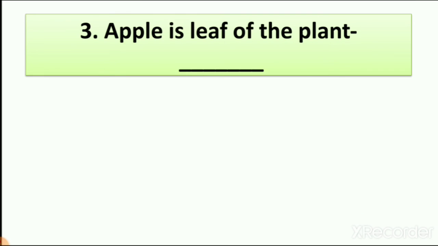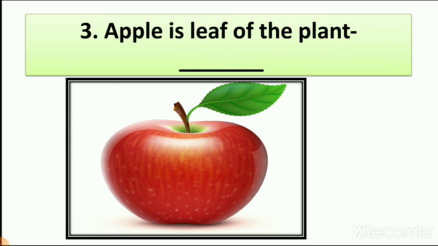Number 3, apple is leaf of the plant. So here you can see the picture of apple and you can see apple with leaf. So now you tell me that apple is leaf or apple is fruit. Right? So it is fruit. So it means apple is leaf of the plant is right or wrong? It is wrong. So what do we write here? False. Apple is fruit we eat and apple is leaf of the plant is wrong sentence.